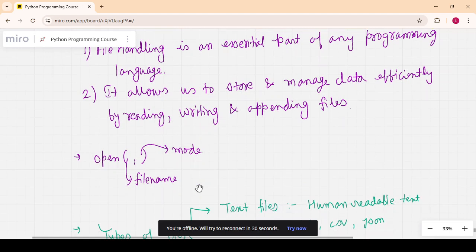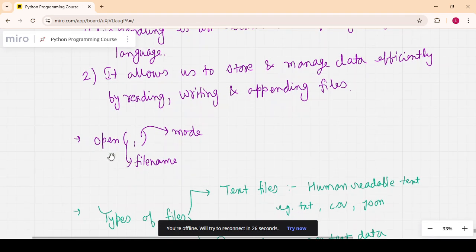Python provides a built-in open function, where we pass two arguments: file name and mode. Mode may be read mode, if you want to read the file, meaning that the file already exists. If you want to use write mode, it means you are going to write something in the file.